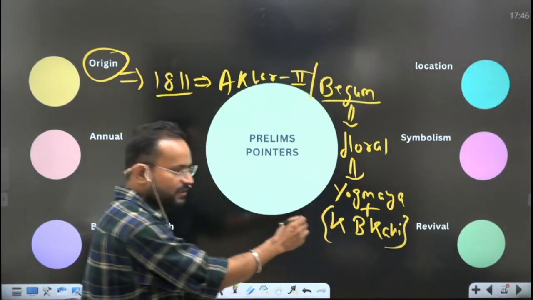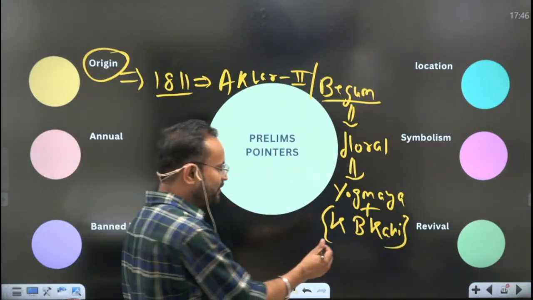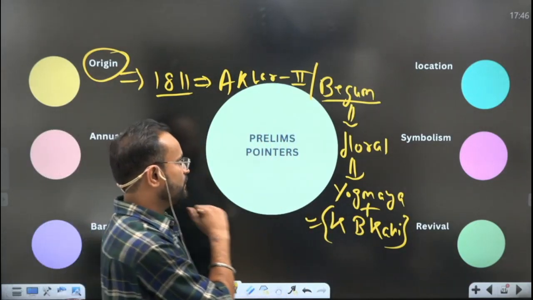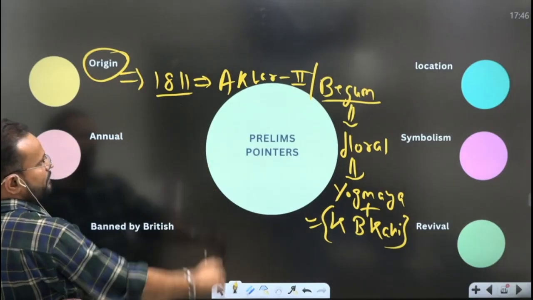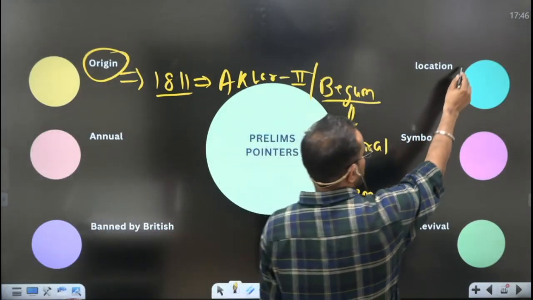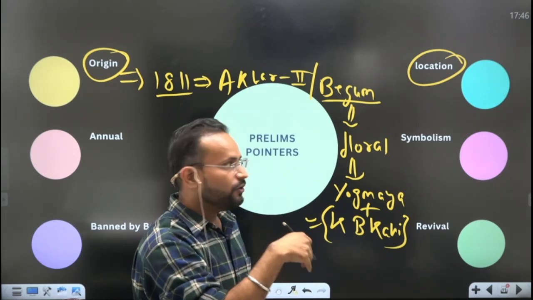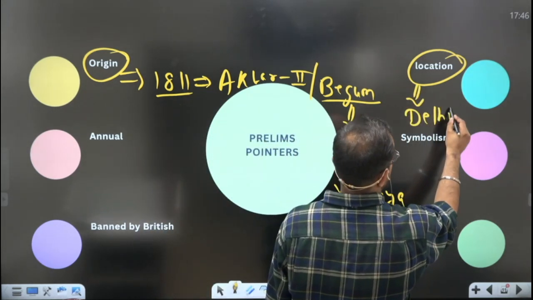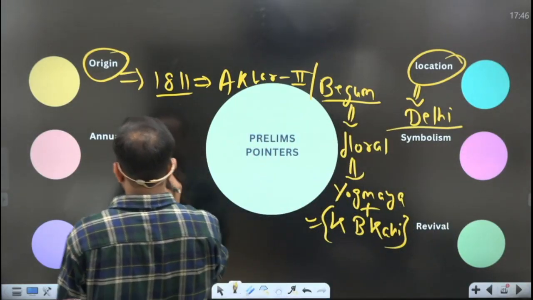Now there is a very famous monument in India that is attributed to or associated with Khwaja Bakhtiyar Kaki. Please write in the comment section if you know. Okay. So this was the origin part. What is the location? Is it a pan-India festival? No, it is not. It is something that is concentrated in the Delhi region. And it is an annual festival.